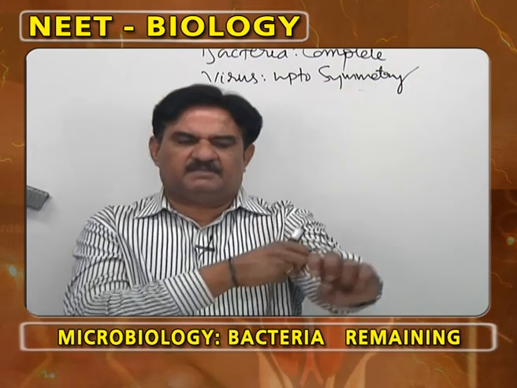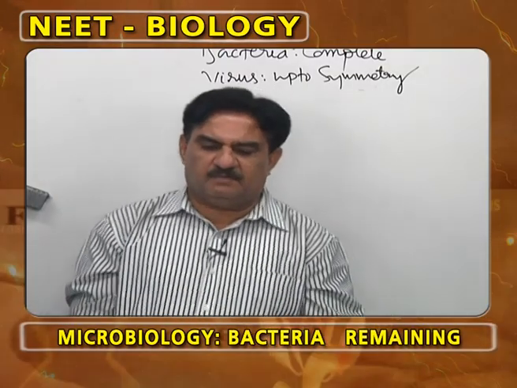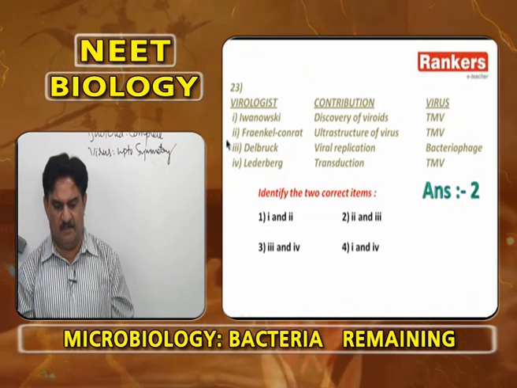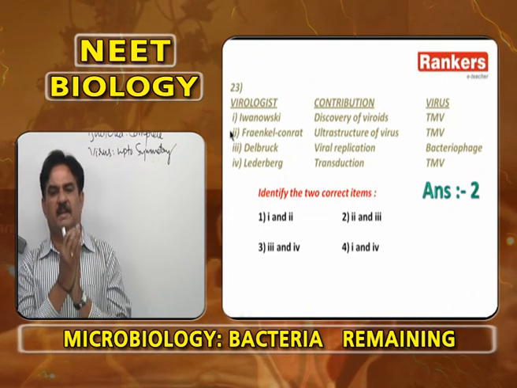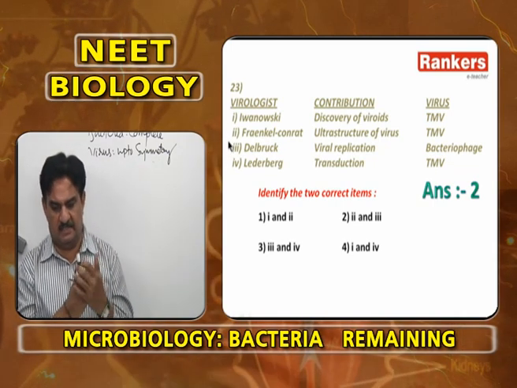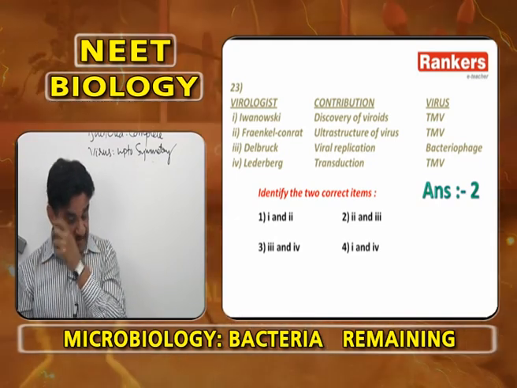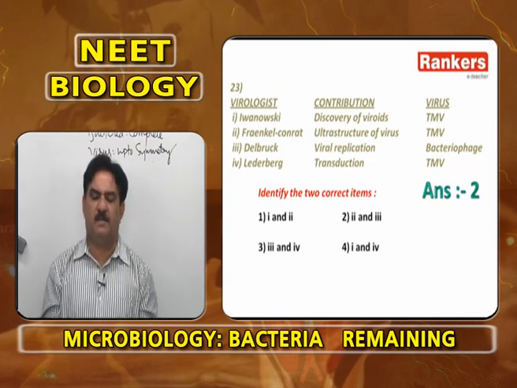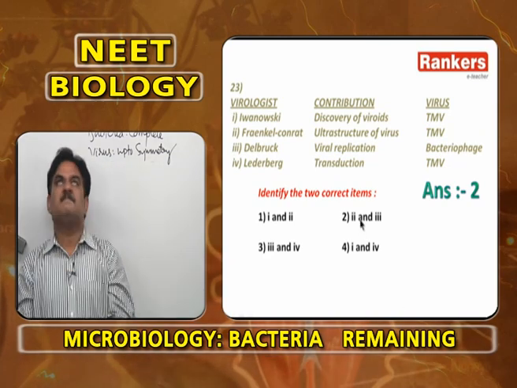Lederberg is associated with transduction, but not tobacco mosaic virus. It is Salmonella typhimurium. So, Ivanovsky discovery of virus itself is wrong. TMV is correct. He proved that tobacco mosaic virus is filterable. Franklin Conrad ultrastructure of viruses, tobacco mosaic virus is correct. Delbruck viral replication, bacteriophages is correct, but Lederberg transduction is correct, but not tobacco mosaic virus. So, 2 and 3 are correct. Second option.